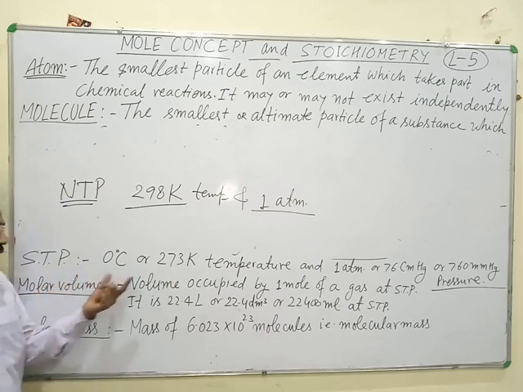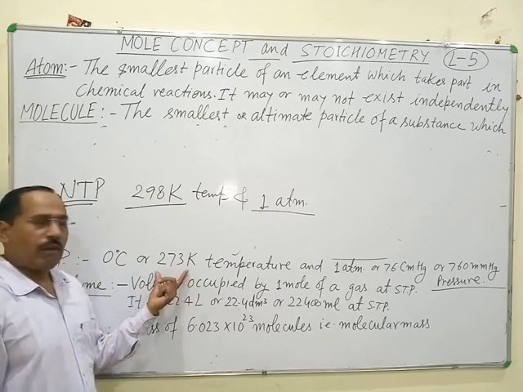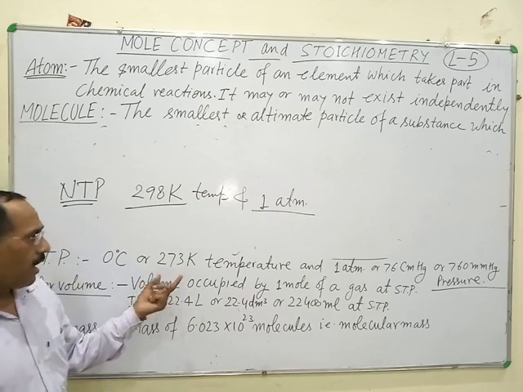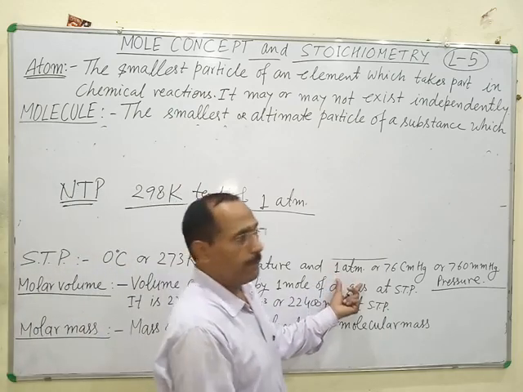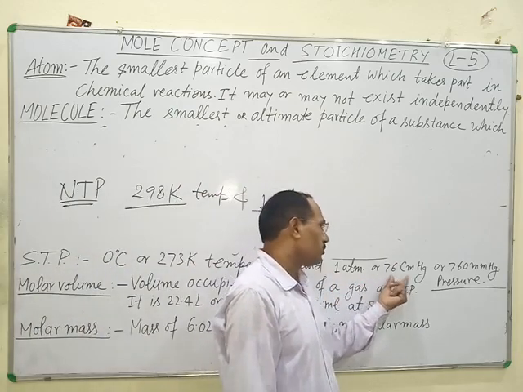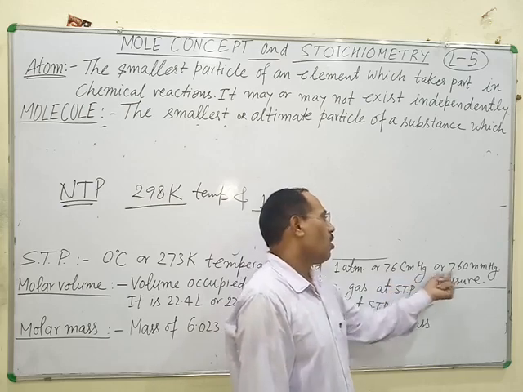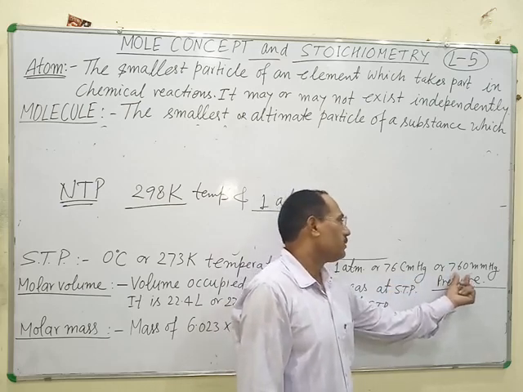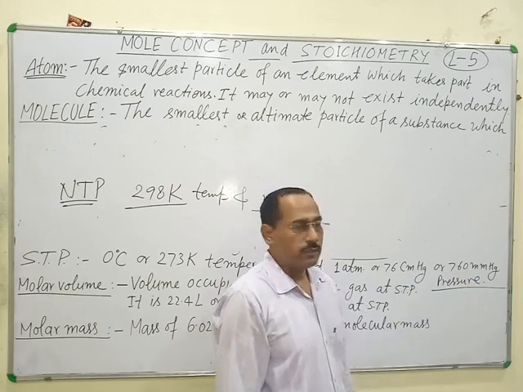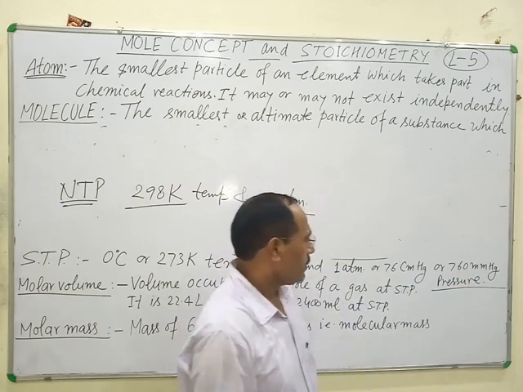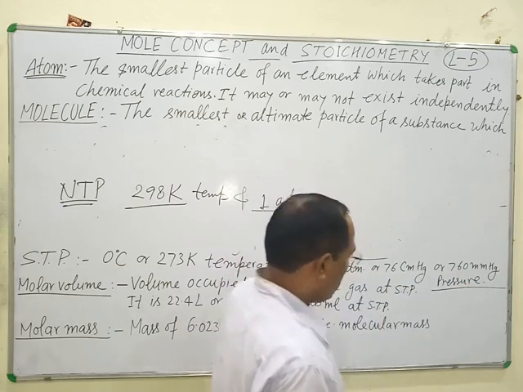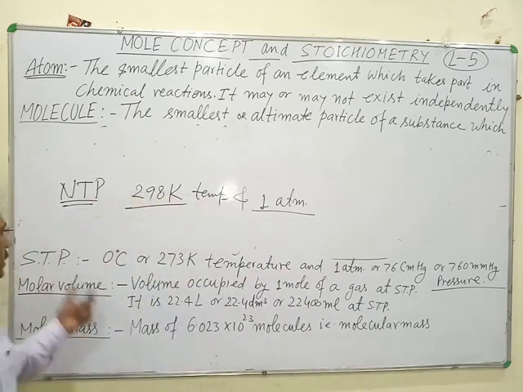STP means 273 Kelvin temperature, which is 0 degree Celsius, and 1 atmospheric pressure, or 76 centimeter Hg pressure, that is 760 mm Hg pressure. This is called STP.